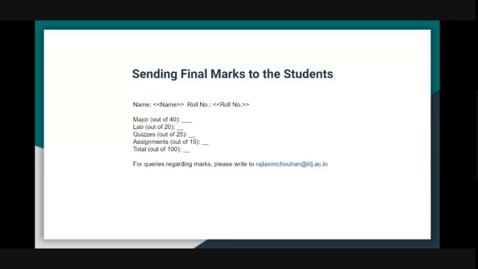And this Python script would essentially just create individual emails. And in the recipient, it is going to put that email ID and whatever is the body of the text that you can customize and write in the form of tags. So it's going to just read the data from an Excel sheet and send emails. You can send bulk emails like this to the students. This feature is something which is missing in Google Classroom currently, and that is why we use Python to return overall scores.